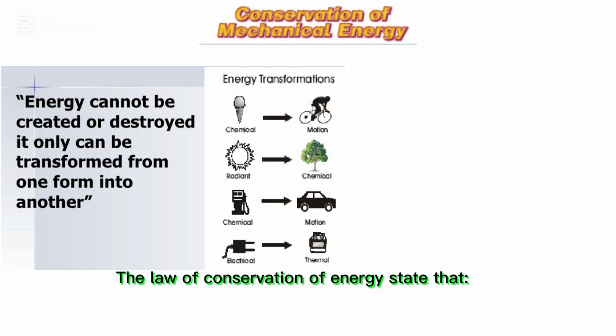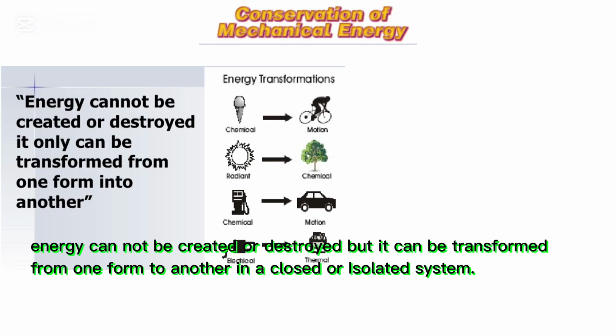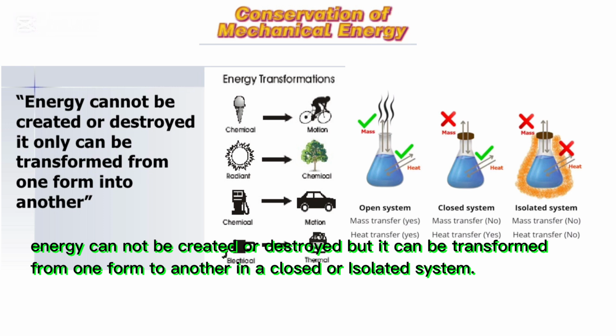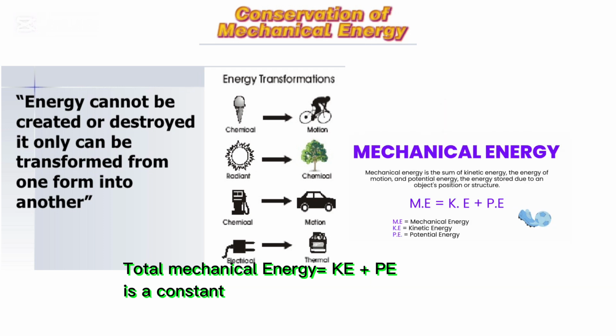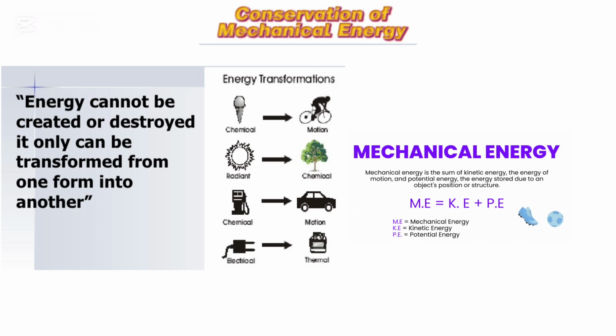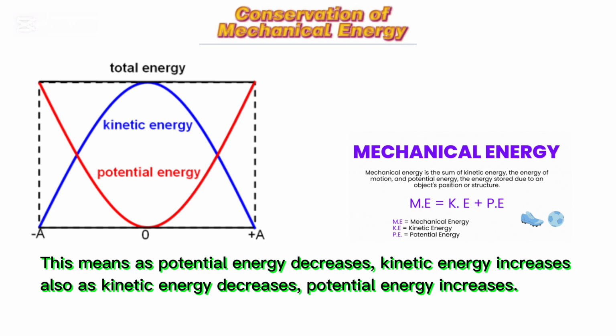The law of conservation of energy states that energy cannot be created or destroyed, but it can be transformed from one form to another in a closed or isolated system. Isolated system simply means no external force such as friction acts on the system. Total mechanical energy, equal to kinetic energy plus potential energy, is a constant. This means as potential energy decreases, kinetic energy increases. Also, as kinetic energy decreases, potential energy increases.